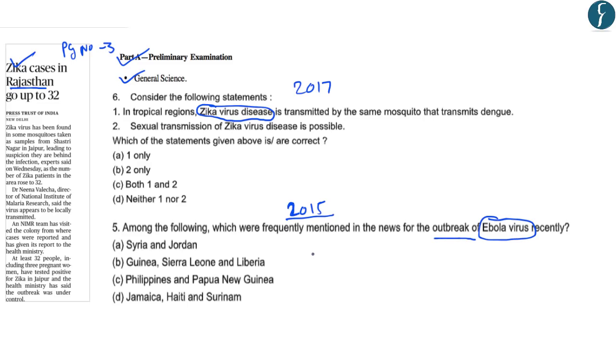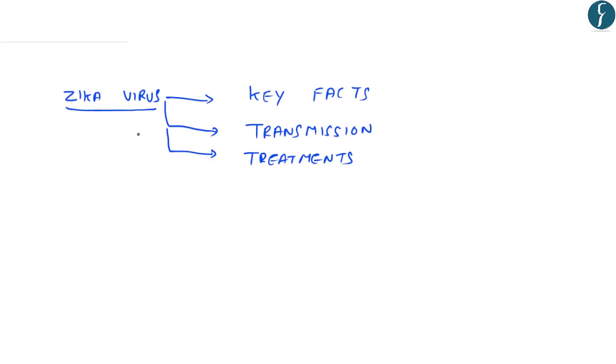And the question required us to identify the countries in which the outbreak of this virus has taken place. So these two questions tell us that this is an important topic for us from prelims point of view. So for this, what we will do is we will try to understand the key facts that have been highlighted by the World Health Organization or the WHO. So under this article, we will try to understand certain key facts that are related to Zika virus, which have been mentioned on the WHO's website.